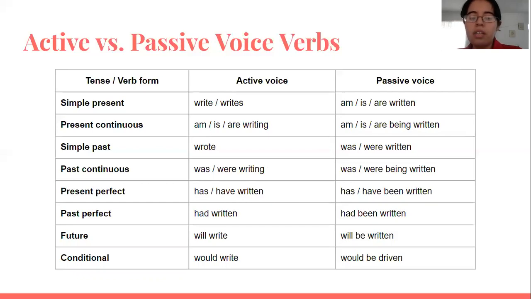Present perfect, active voice, "has, have written," and passive voice, "has, have been written." Past perfect, "had written." Passive voice, "had been written." Active voice "will write" for the future, and then passive voice "will be written." Active voice conditional "would write," passive voice "would be written."